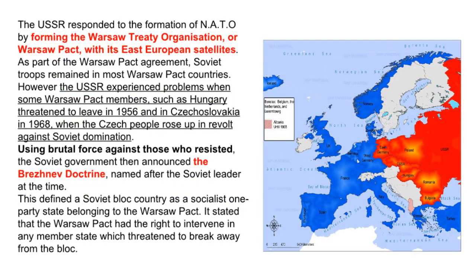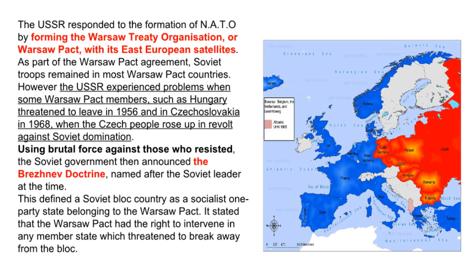The USSR responded to the formation of NATO by forming the Warsaw Treaty Organization, or Warsaw Pact, with its East European satellites. As part of the Warsaw Pact agreement, Soviet troops remained in most Warsaw Pact countries. However, the USSR experienced problems when some Warsaw Pact members, such as Hungary, threatened to leave in 1956 and in Czechoslovakia in 1968, when the Czech people rose up in revolt against Soviet domination.